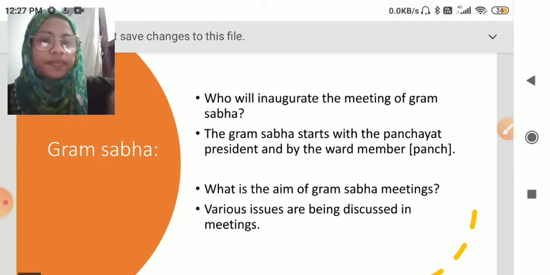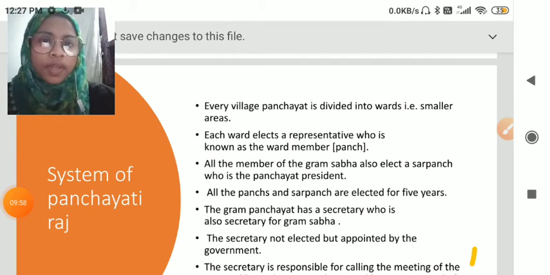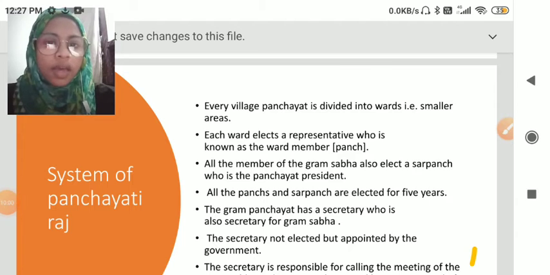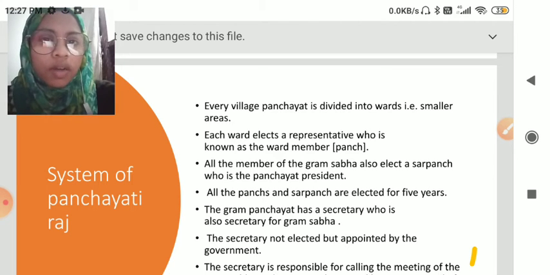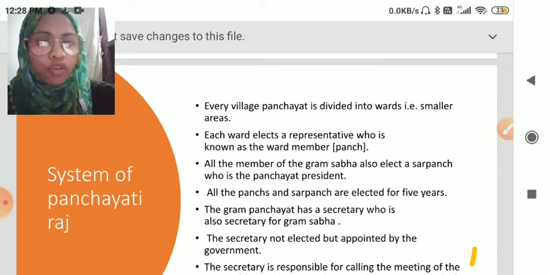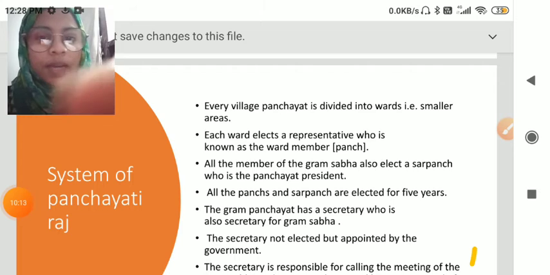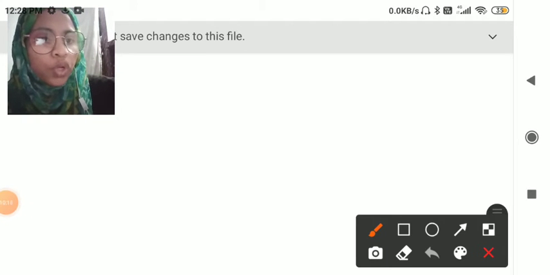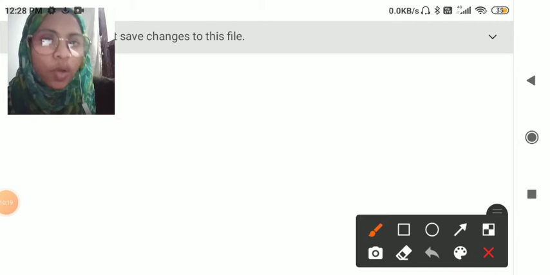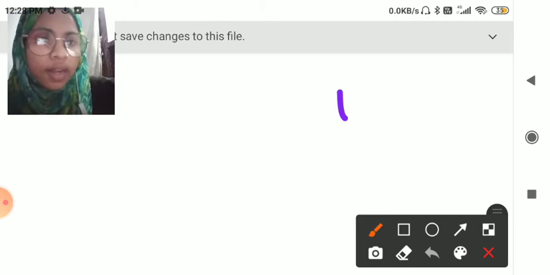Okay. Now let's discuss the system of Panchayati Raj. Okay. So every village is divided into wards. One thing I want to tell you before going into depth. I have told you in the last class our government works at 3 different levels.